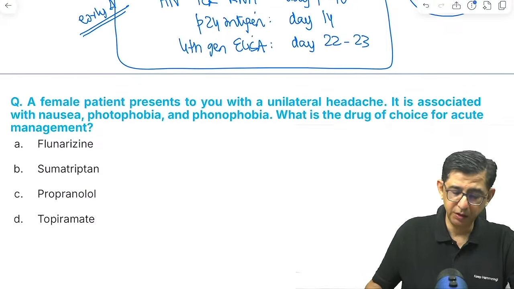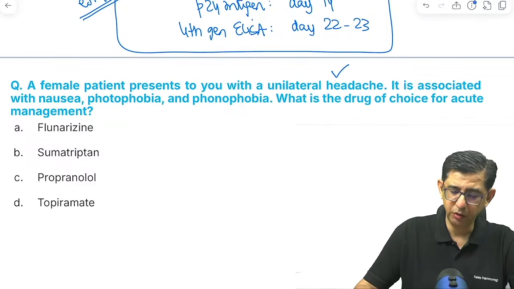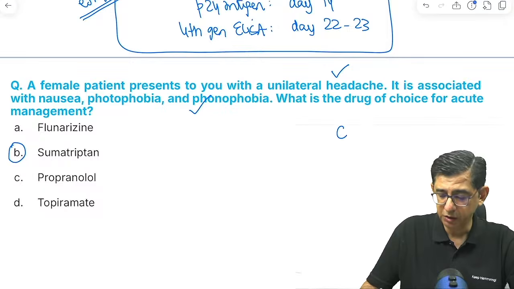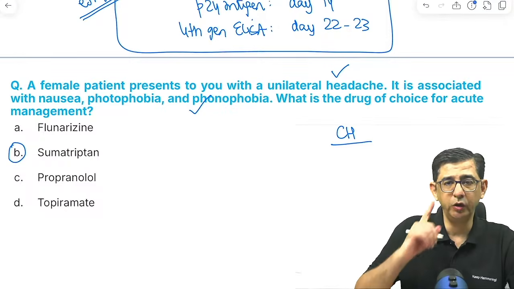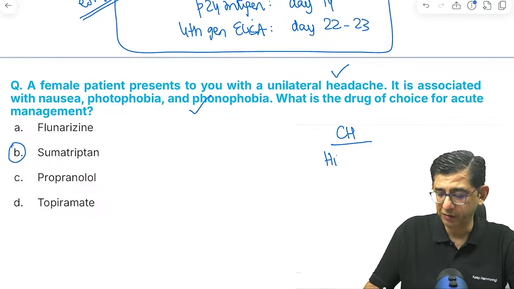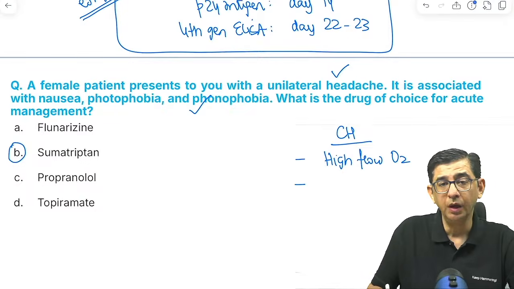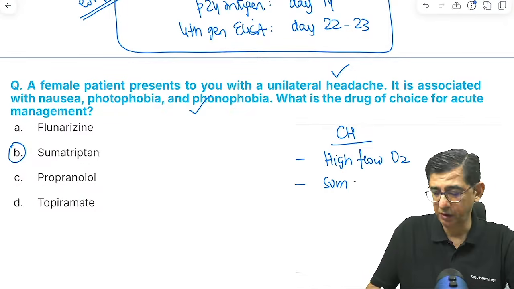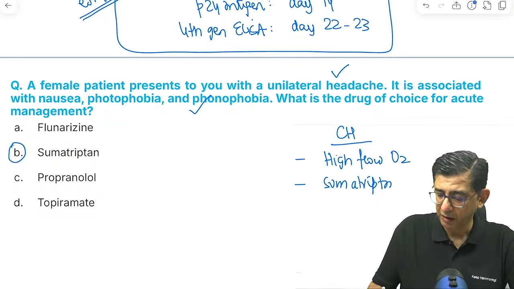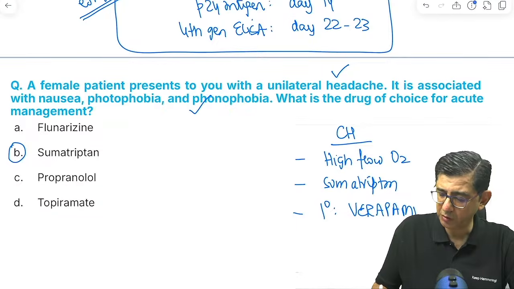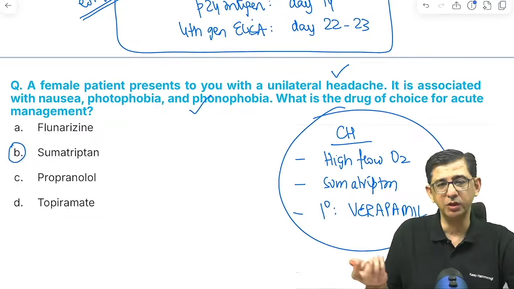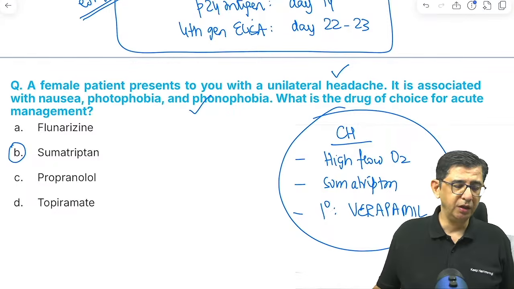Okay, the next one is unilateral headache with nausea, photophobia, phonophobia. That would be migraine, that is sumatriptan. Just a word of caution, look out for cluster headache, there will be retroorbital pain. If he says what is the first line, it would be high flow oxygen. If he says drug of choice for cluster headache, it is sumatriptan. And if he says what will be given for prophylaxis, then it is verapamil. So usually the question would be on cluster headache most of the time. Once in a while migraine may be asked, which is fine, but cluster headache, high flow oxygen is to be taken into consideration.